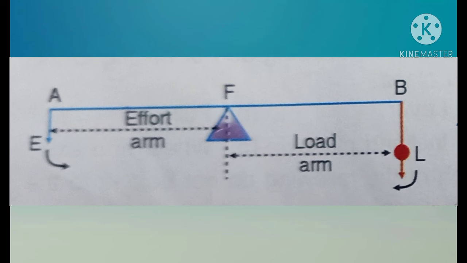The energy supplied to the machine for doing mechanical work is called input energy, and output energy is the useful work done or the energy produced by a machine.